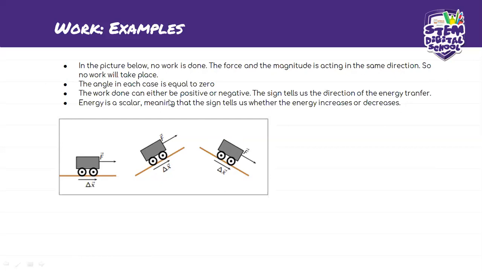The work done can either be positive or negative. The sign tells us the direction of energy transfer. So energy is a scalar, meaning that the sign tells us whether energy increases or decreases. So if it's negative, it's probably decreasing. If it's positive, then it's increasing. That is what that basically means. Okay, I hope that everybody is slowly understanding the theorem of work done.